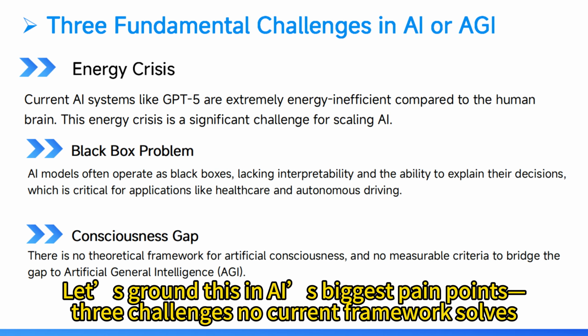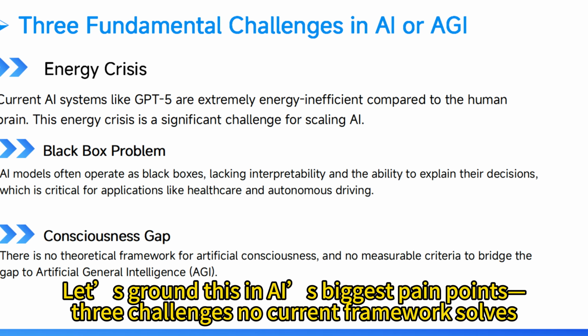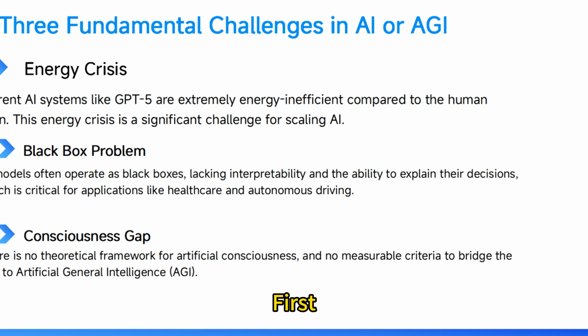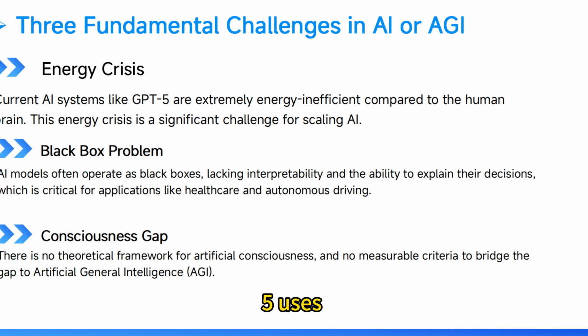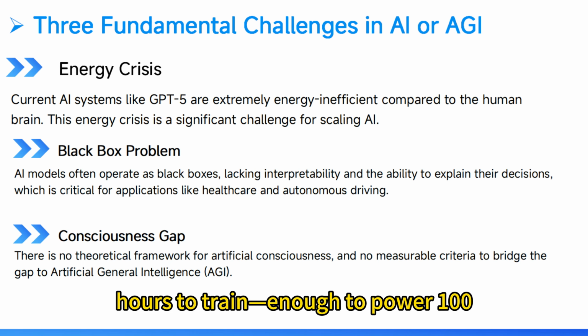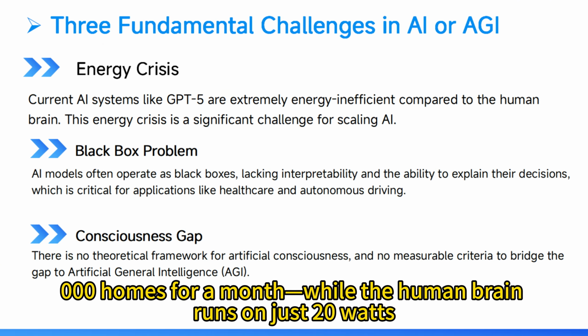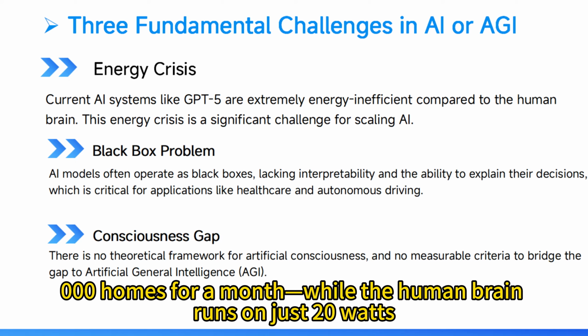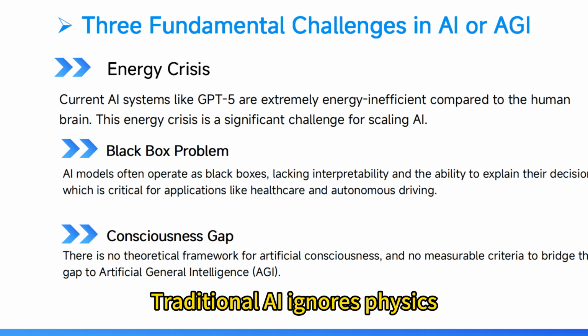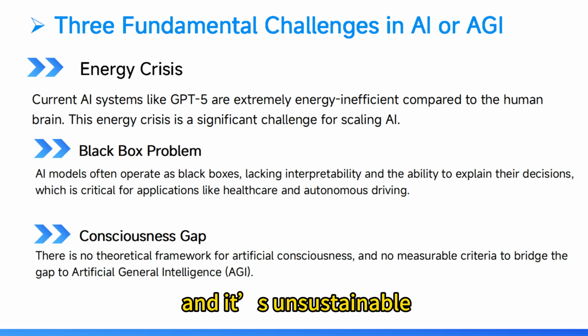Let's ground this in AI's biggest pain points. Three challenges no current framework solves. First, the energy crisis. GPT-5 uses 21,287 megawatt hours to train, enough to power 10,000 homes for months, while the human brain runs on just 20 watts. Traditional AI ignores physics and is unsustainable.